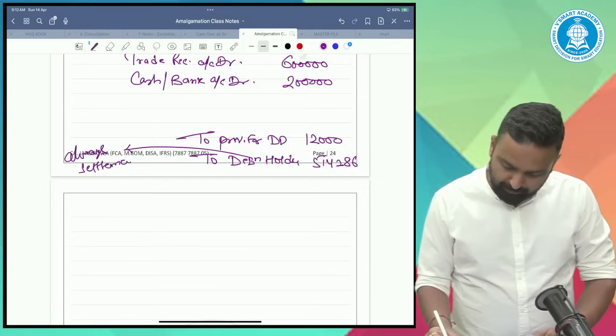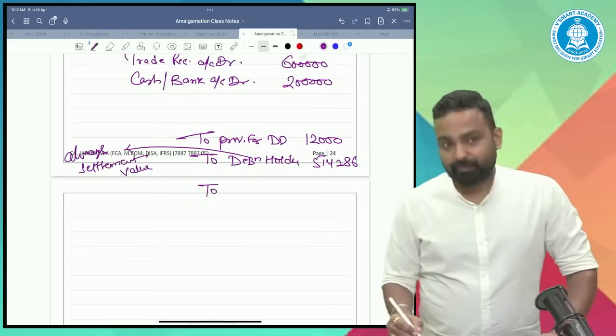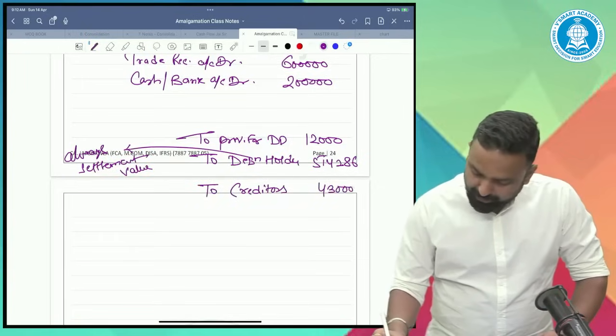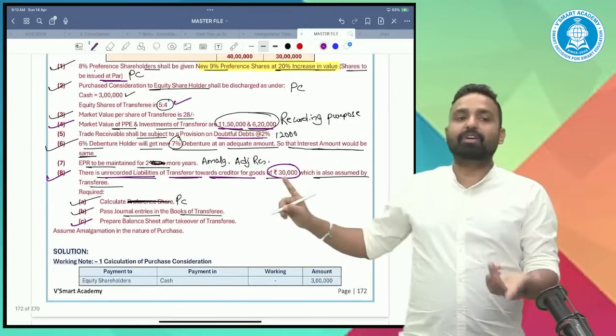Always settlement value. Two creditors 430. That means the book value of creditors as well as the unrecorded liability.